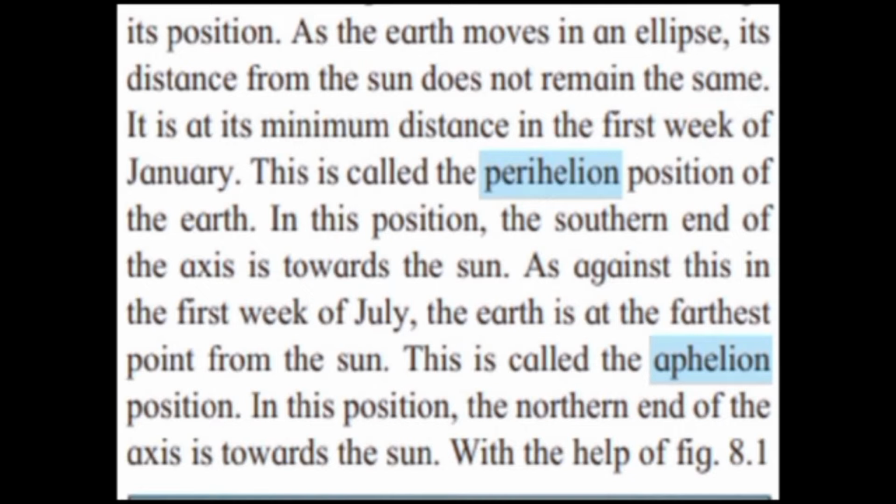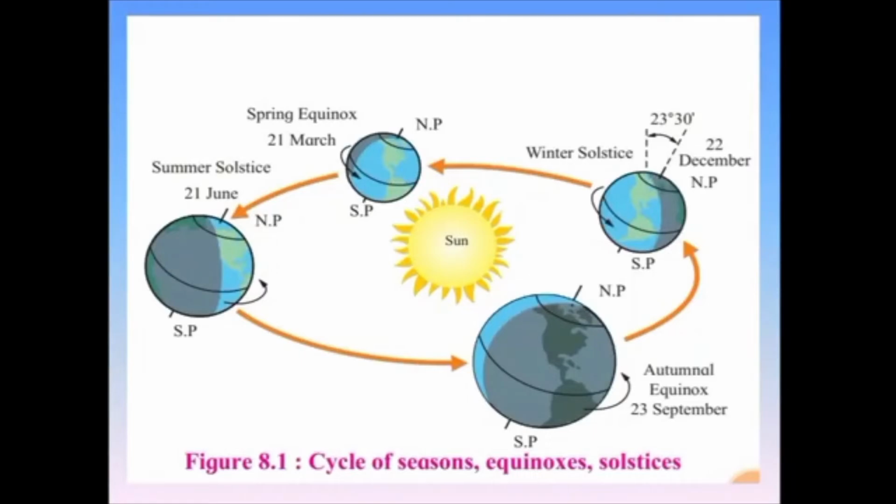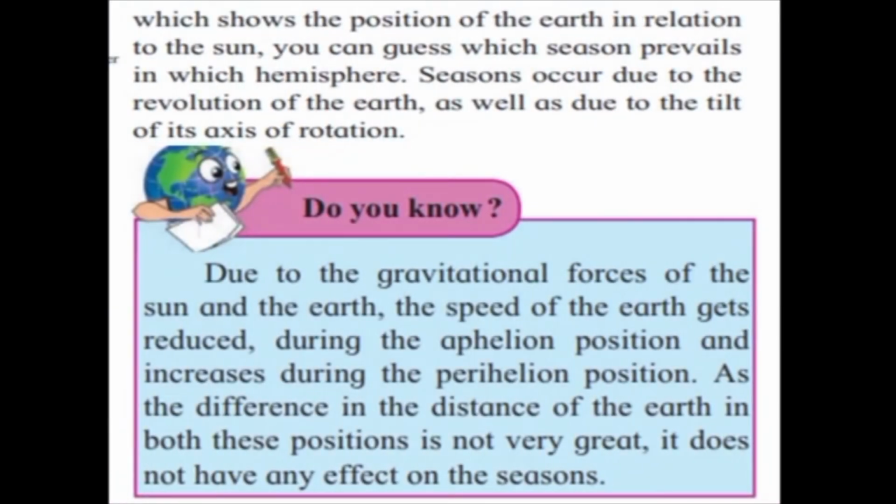In this position, the southern end of the axis is towards the sun. As against this, in the first week of July, the earth is at the farthest point from the sun. This is called the aphelion position. In this position, the northern end of the axis is towards the sun. Figure 8.1, which you can see on the screen, shows the position of the earth in relation to the sun. You can guess which season prevails in which hemisphere.